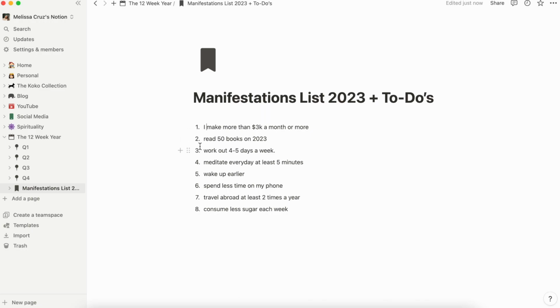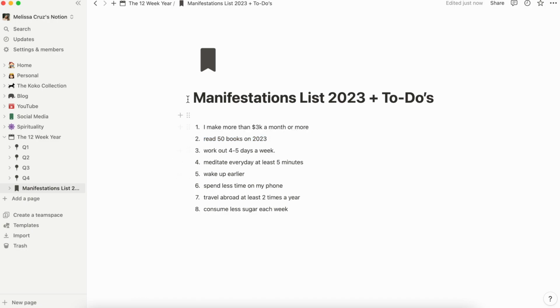Once you write down all your goals, analyze each of them and see which ones are short or long term. That way you can know in which year or quarter you will add that specific goal. For example, if you want to read 50 books this year, that sounds like a long-term goal that you can divide into smaller tasks. So your goal for each quarter will be to read around 12 books or so.